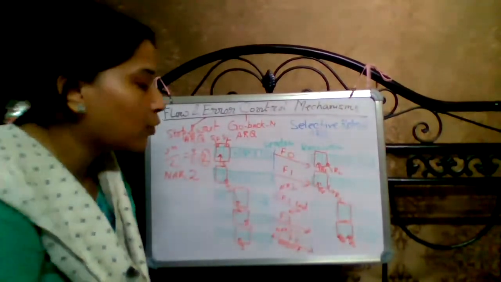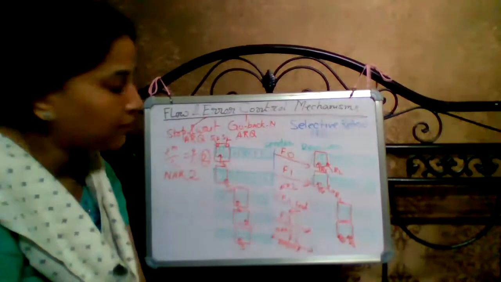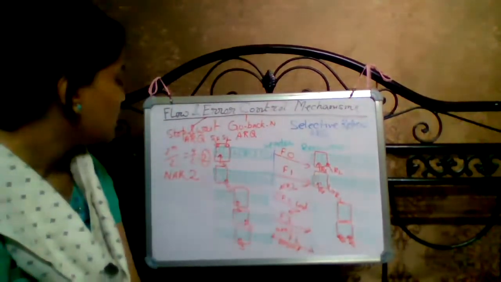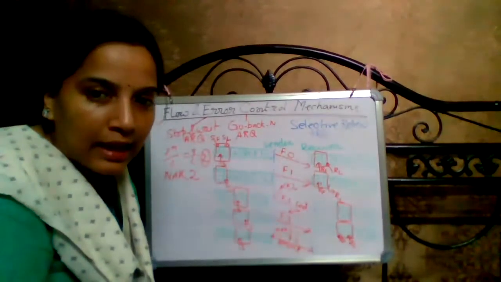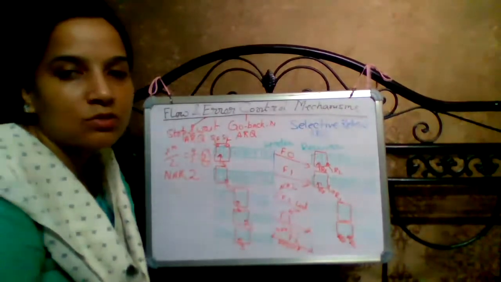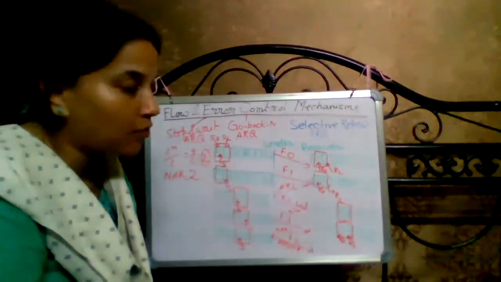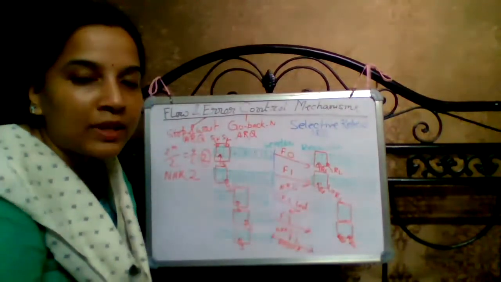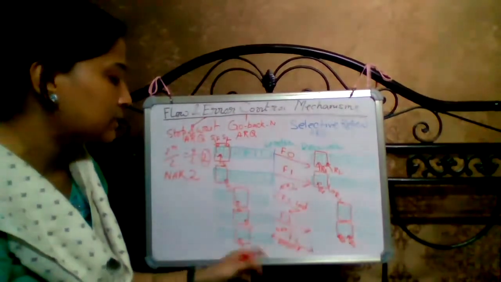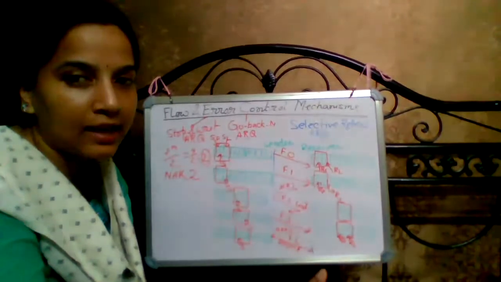When the sender receives the negative acknowledgement from the receiver side, it understands that frame 2 was lost or damaged in the medium. So for selective repeat ARQ, it resends only frame number 2, not all the frames after that.